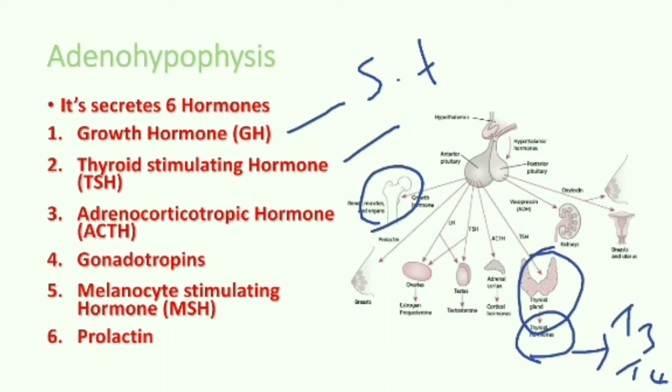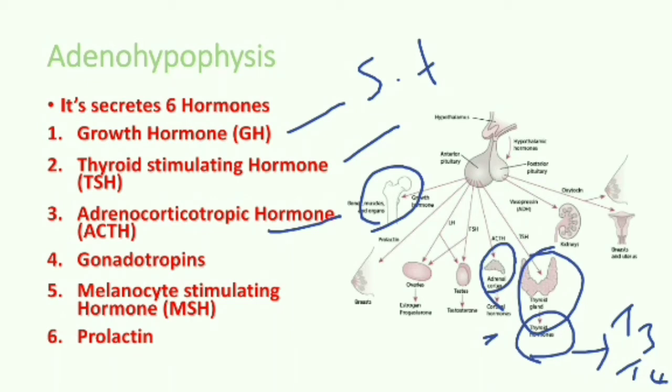Then going to the next hormone, adrenocorticotrophic hormone. It is also called corticotrophin. Its target organ is the adrenal gland. It acts on the outer region of the adrenal gland. It stimulates the production of a number of steroid hormones that have various effects as discussed under adrenal gland.